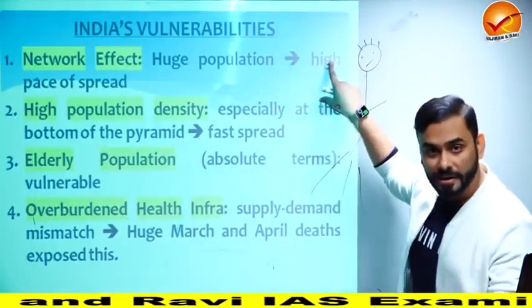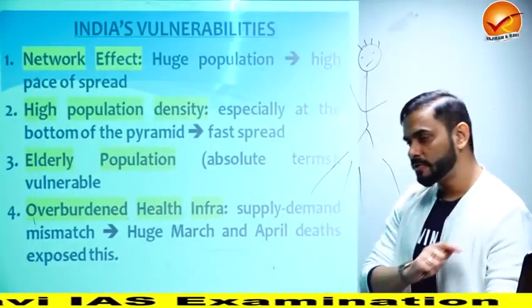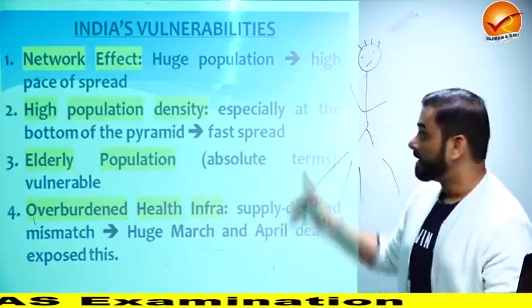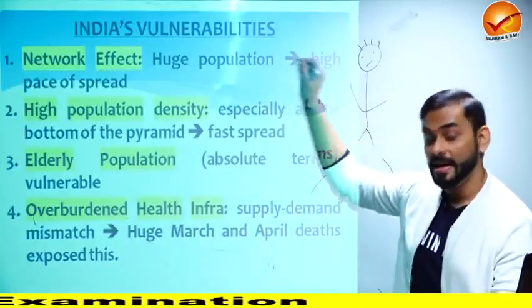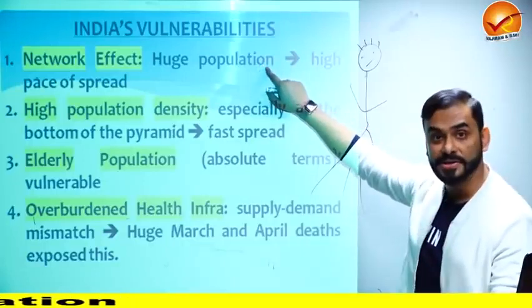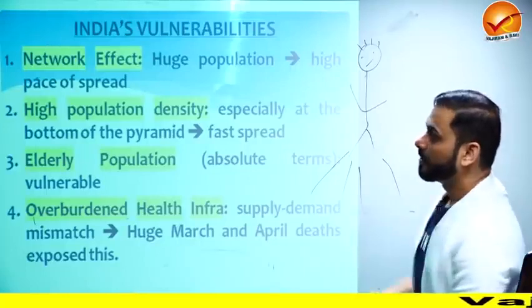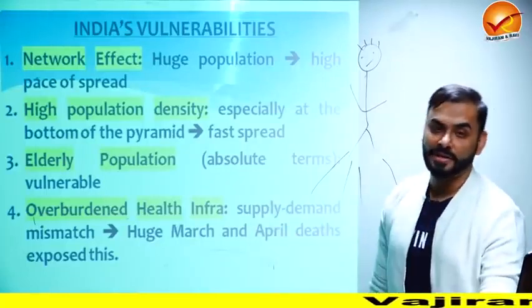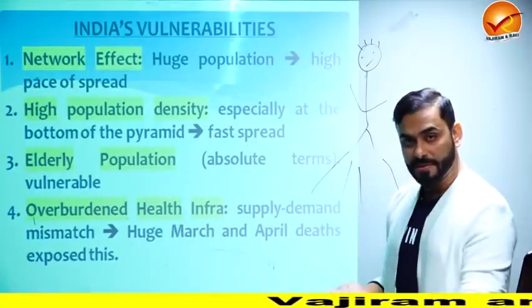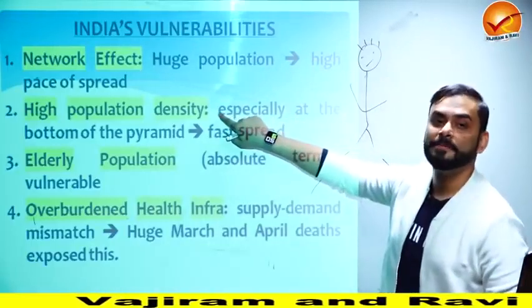So if the population of a country is huge, which means there are so many people in absolute terms, the network effect will be very, very high, and it is true for India. So that's the danger that we are facing. Hence, COVID spread very, very fast in India because of network effect. Now we have huge population density as well. Per square kilometer, the number of people living in India is very, very high. So that is another problem.